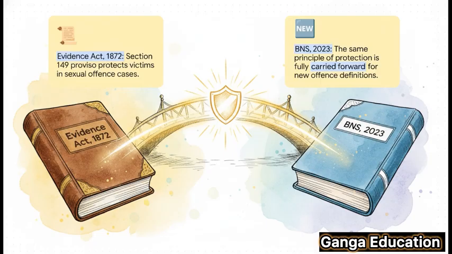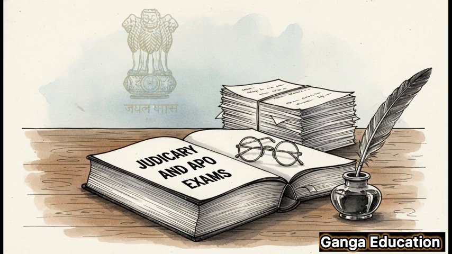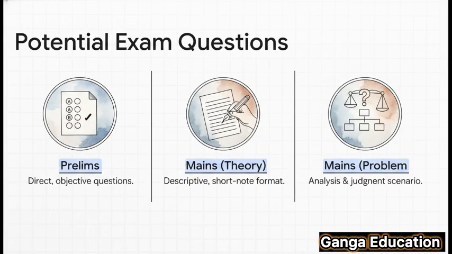The fundamental principle of protecting the victim's dignity is carried forward completely, which means this section is as relevant as ever. So what kind of questions should you actually be preparing for in your judiciary and APO exams? Let me give you some specific tips. For your prelims, be on the lookout for a direct question, like, what is the primary purpose of Section 149, or something about the proviso.